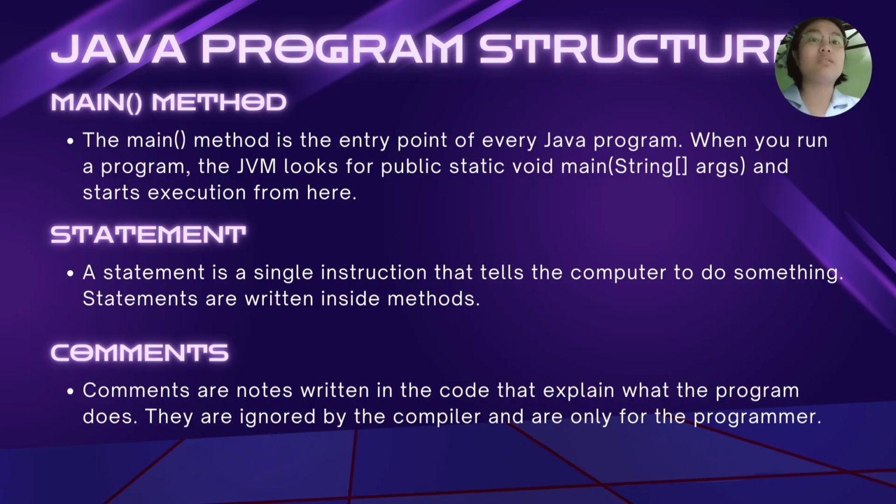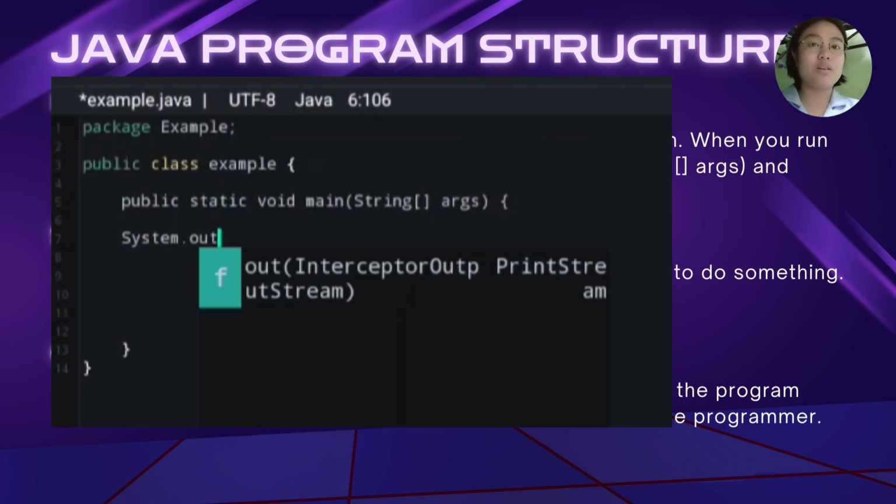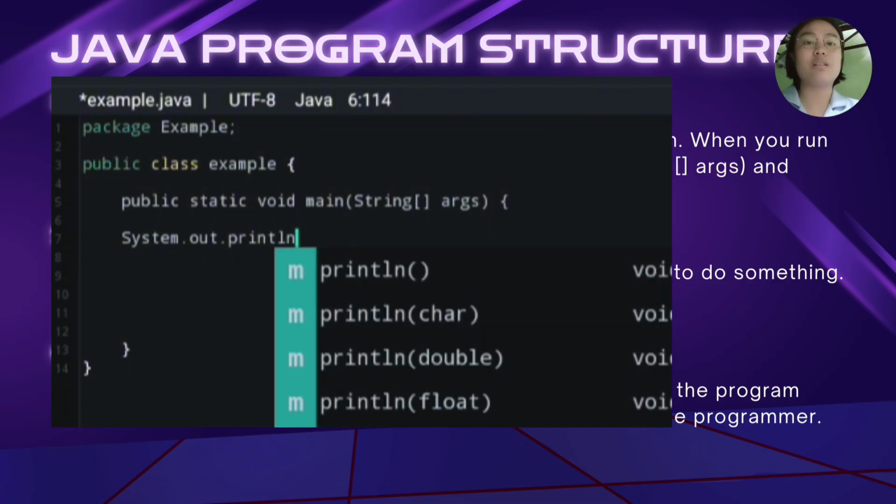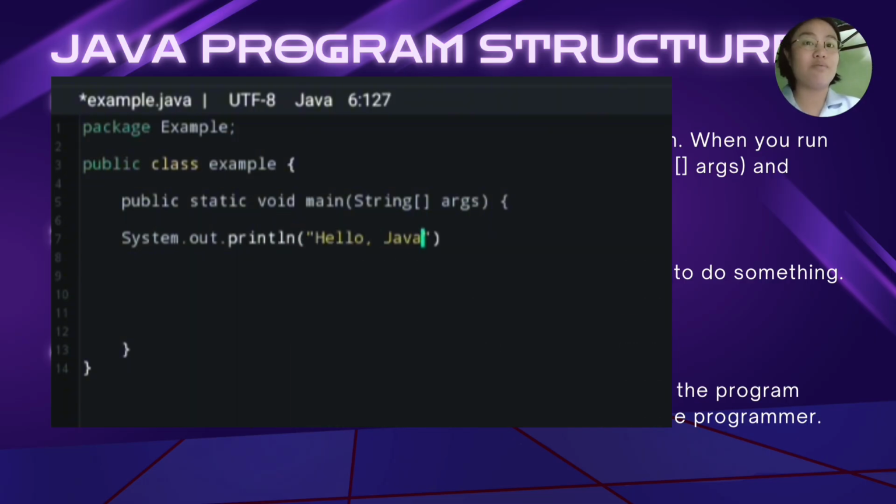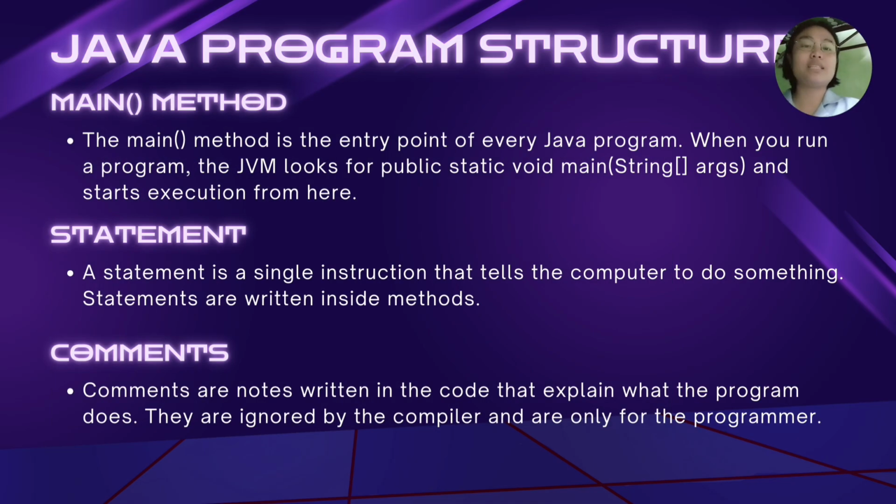We also have the statement. A statement is a single instruction that tells the computer to do something. Statements are written inside methods. An example here would be System.out.println("Hello Java"). This is a statement that displays text on a screen.